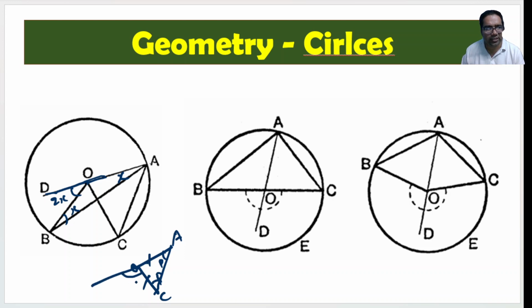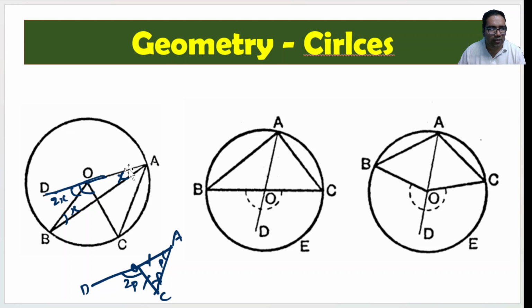Then this is again an exterior opposite angle. This becomes 2p, the sum of this plus this. This is D. Now this entire part is 2p.